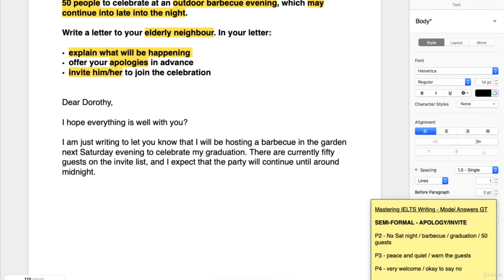Okay, let's move away from the paragraph there and move into offering some apologies in advance, but I do want to write I apologize. So if I go straight into apologize, that's decent. We can write that. Again, notice that we're changing the word formation from the noun to the verb. If we want to emphasize this, we can add a do. I do apologize. It may seem redundant. It's not just redundant, it actually does emphasize the verb that we're trying to put across. We're trying to be more sincere. I apologize in advance. So that just means before the event, and you've got it up here in the task.